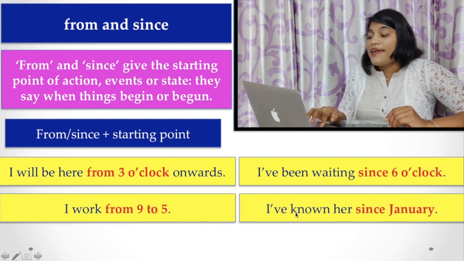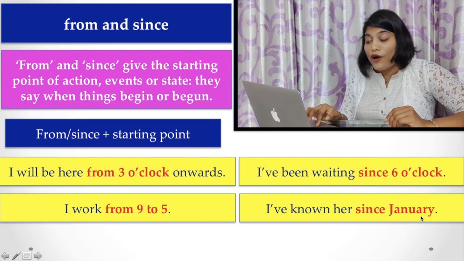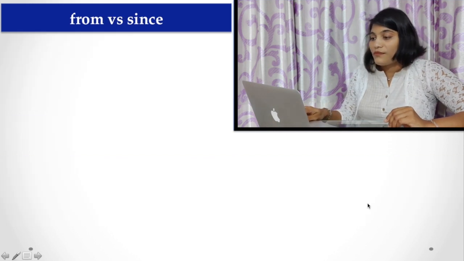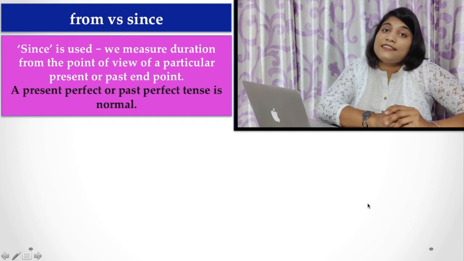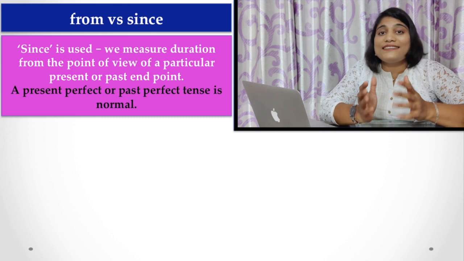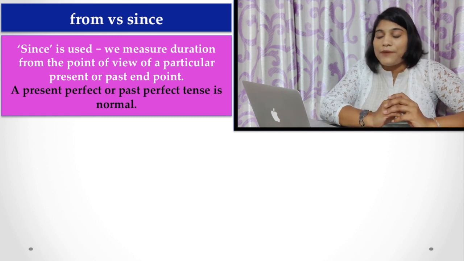And I have known her since January. Here January is a starting point. So you have to use the preposition since. Now, from versus since. There is some difference while using from and since. Now I am talking about that.